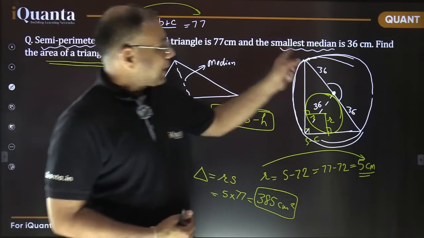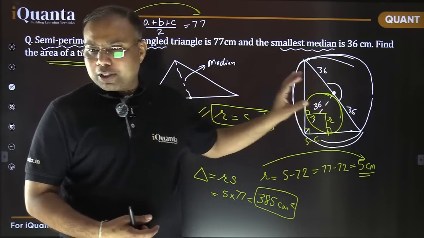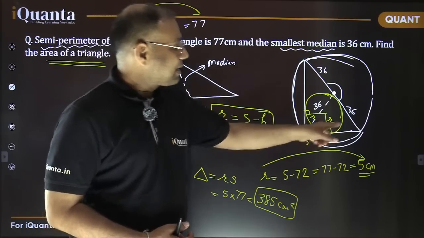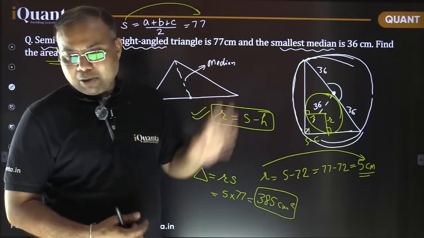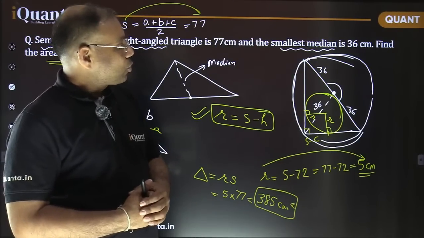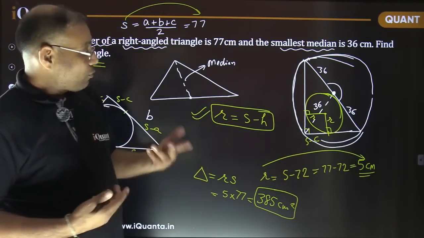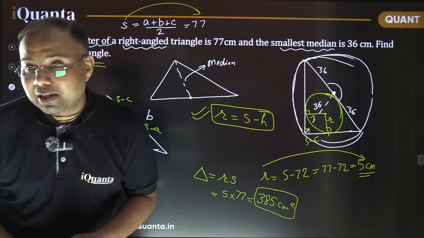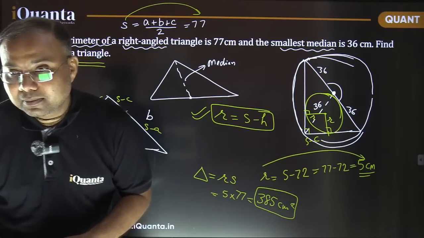See, this hypotenuse is going to be 72 for sure. There is no doubt about this, whatever these two side lengths are. But we know that some of these side lengths is known to us. So now we need to figure out which triplet will satisfy this. That may not be very easy always, isn't it?